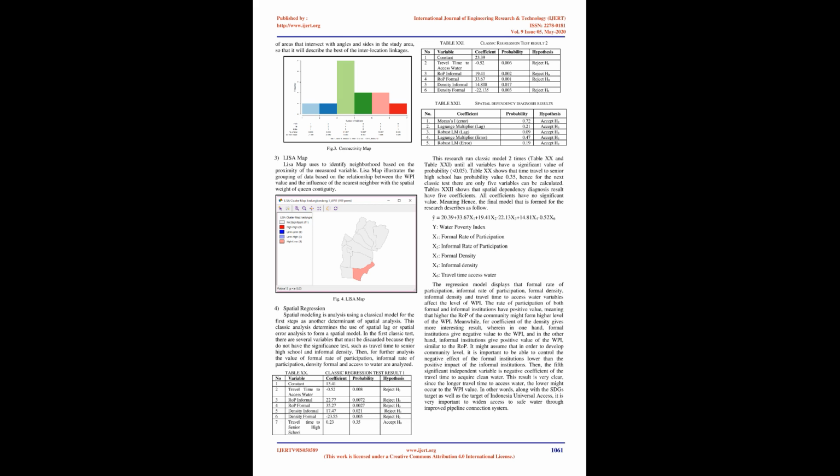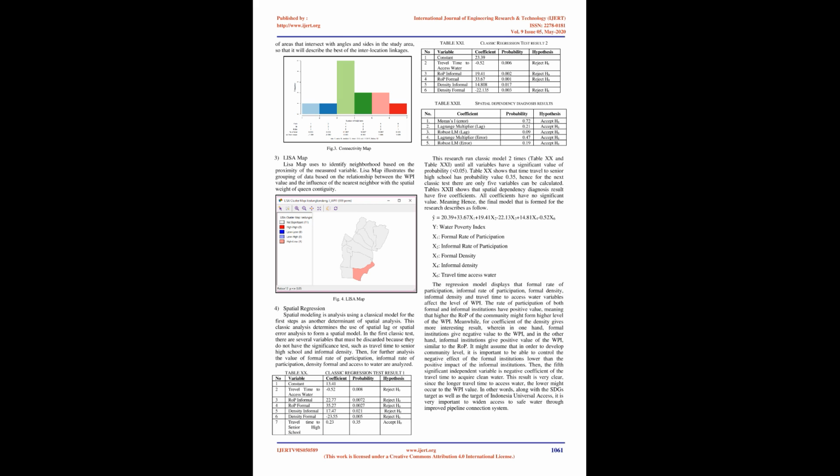Y: Water Poverty Index. X1: Formal rate of participation. X2: Informal rate of participation. X3: Formal density. X4: Informal density. X6: Travel time to access water. The regression model displays that formal rate of participation, informal rate of participation, formal density, informal density, and travel time to access water variables affect the level of WPI.